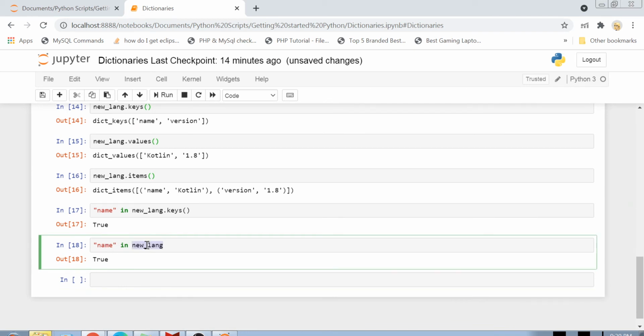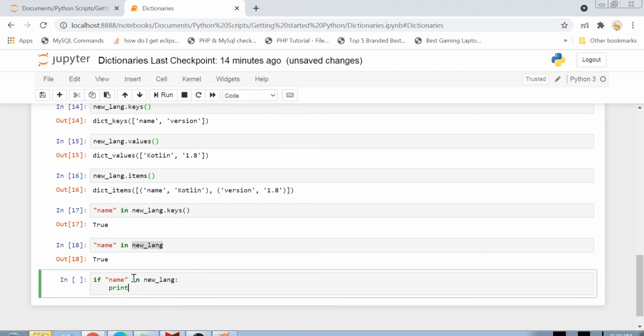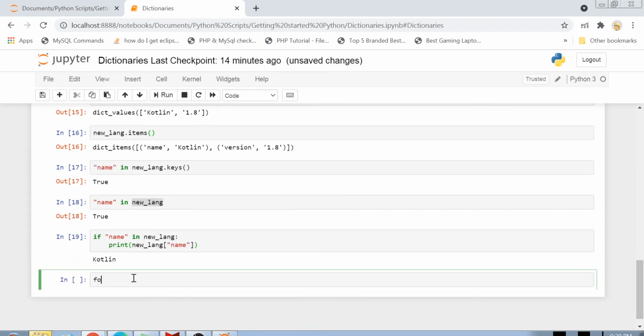And this can also be used in any if condition or even in for loops. So I can do something like this: if name in new lang, then print new lang name. Or I can do a for loop over all the keys, for example, for key in new lang dot keys, and then print new lang key.